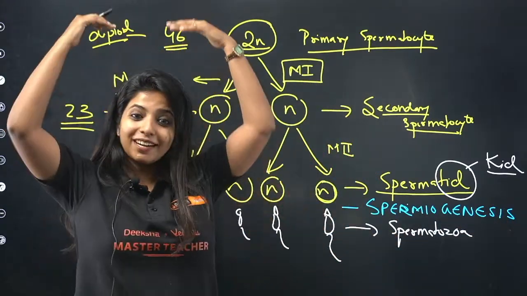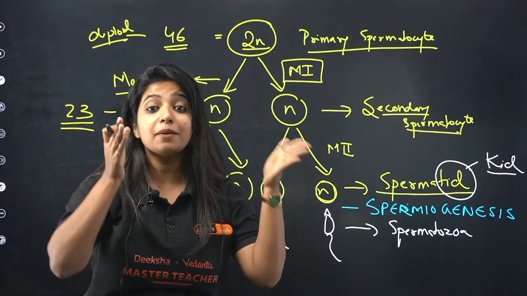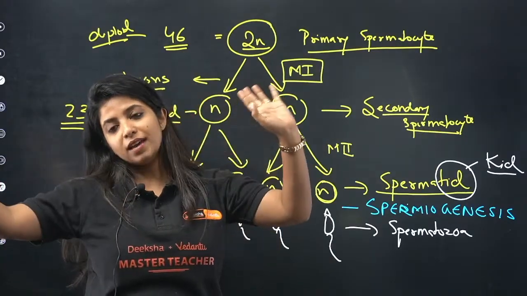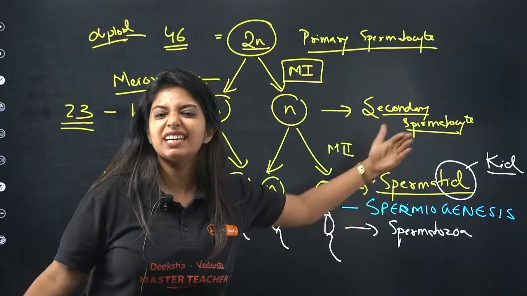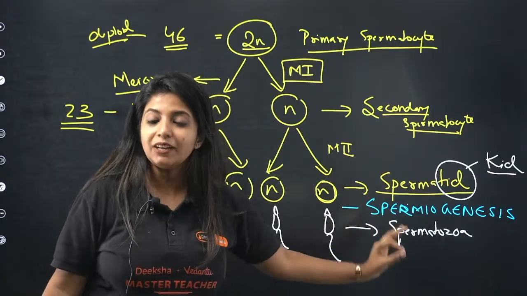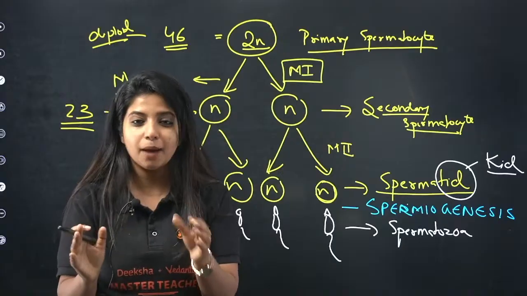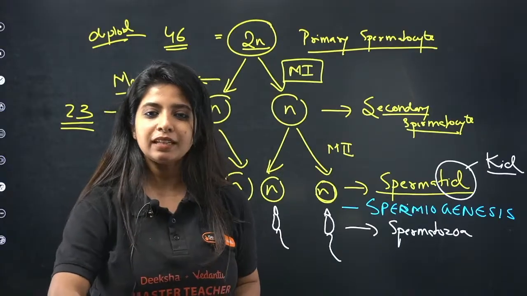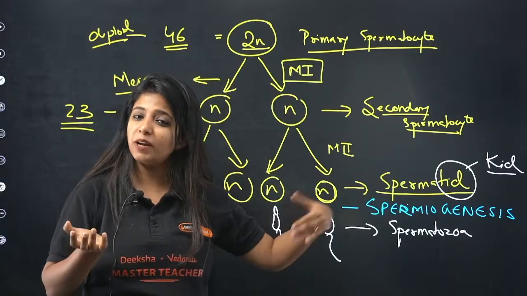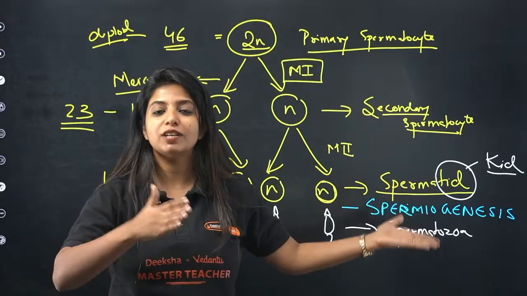The whole process until now, what we are discussing is what? Spermatogenesis. That means formation of the sperm. Here, this specific process where a kid is converting into a mature guy, it is known as spermatogenesis. Do not forget it. And what usually happens, where you mess around, is that they'll tell you formation of spermatid from spermatozoa is known as spermiogenesis.